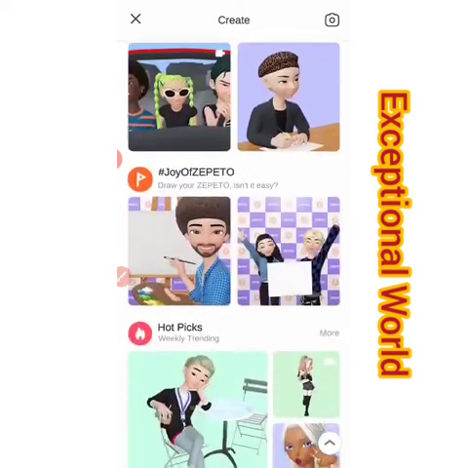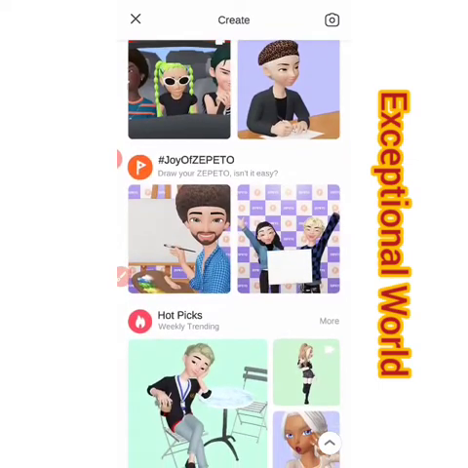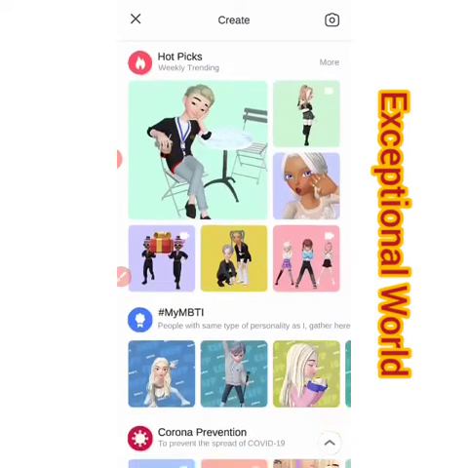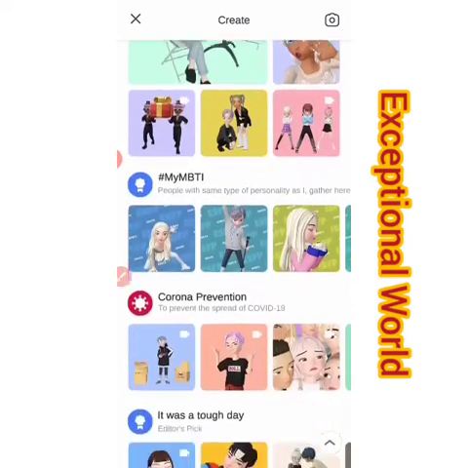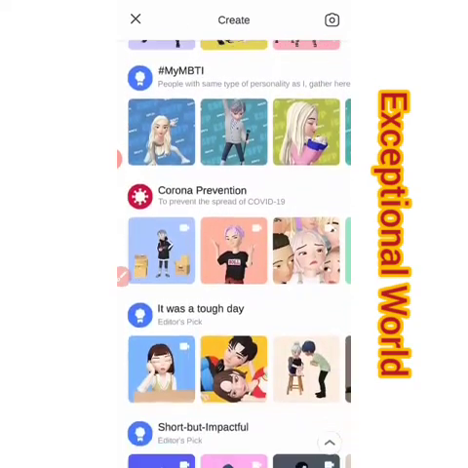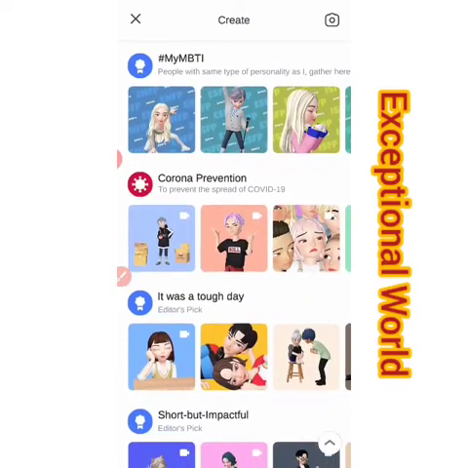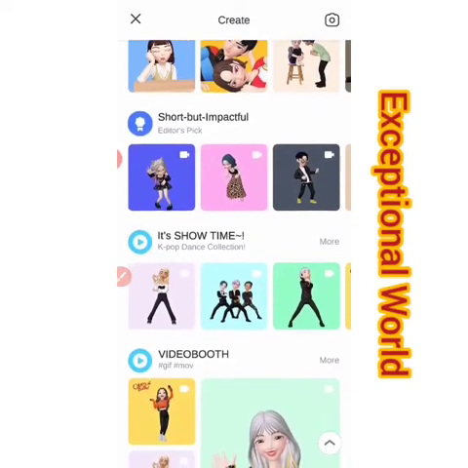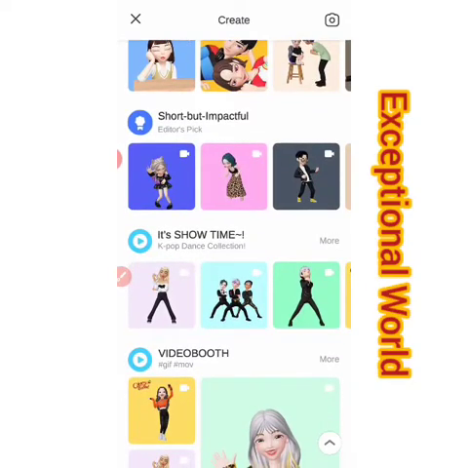That is what you actually want your character to do. From here you will pick that. Do you want your character to dance? Do you want your character to play? Whatever you want your character to do, from here you will pick that. So let me just choose this. I want my character to dance.